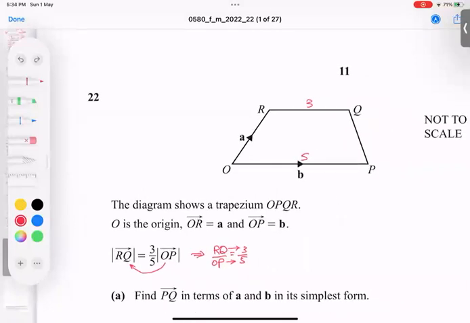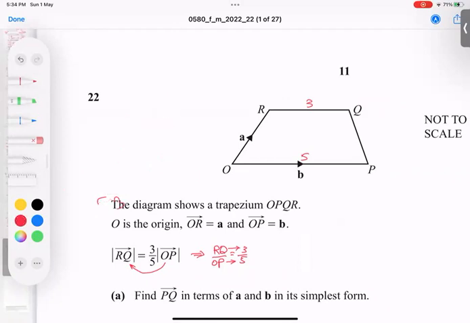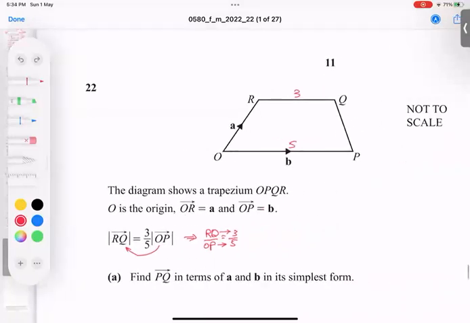For example, if two triangles are given here, this 10 and this 15. So 10 divided by 15, 5 twos are 10, 5 threes are 15. That's the 2:3 ratio. So lengths become ratios. But if already in simplest form, lengths and ratios are both the same. We can't simplify 3 and 5, so 3, 5 as length or ratio are the same.